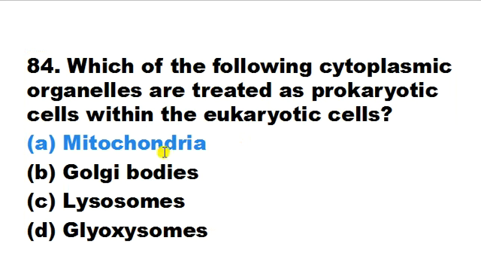And why is it so? Because mitochondria जो है उसकी अपनी membrane होती है. They have their own membrane, just like prokaryotic cells. Prokaryotic cells also have a membrane, and mitochondria also have an outer membrane, and they also contain their own DNA. mitochondria का क्या होता है? इसके पास अपना own DNA होता है, which is passed into its offspring, and it is separate from the host cell's genomic DNA which is found in the nucleus. So mitochondria का same feature है. Prokaryotic cells also have their own DNA, their own membrane, and mitochondria also have their own membrane and DNA.